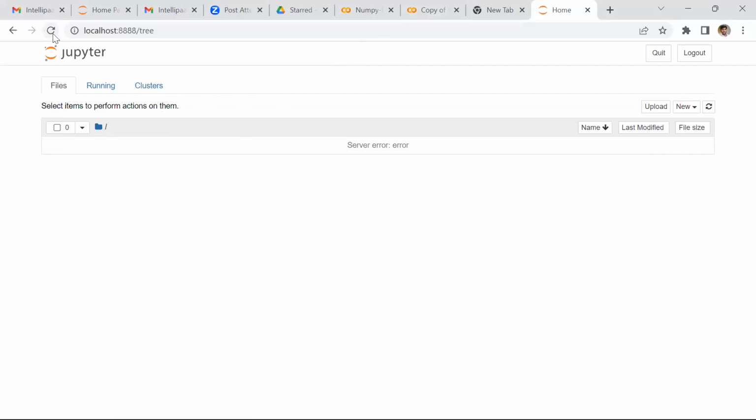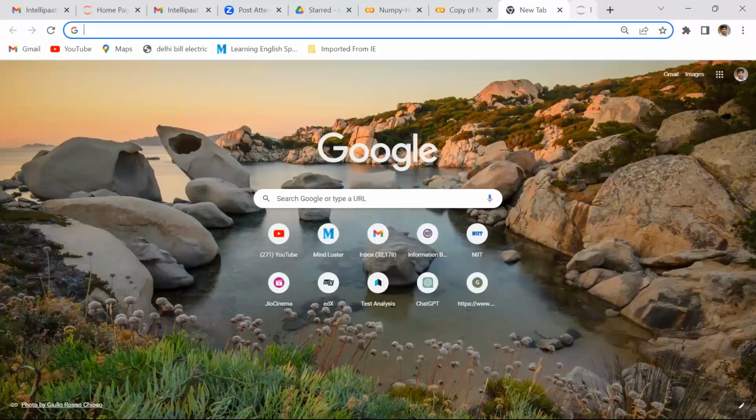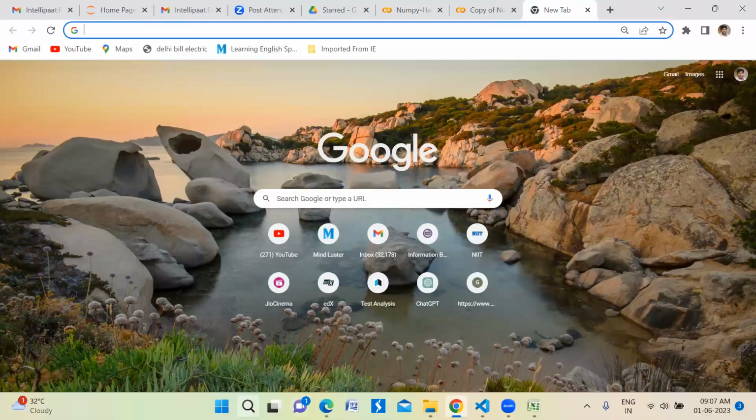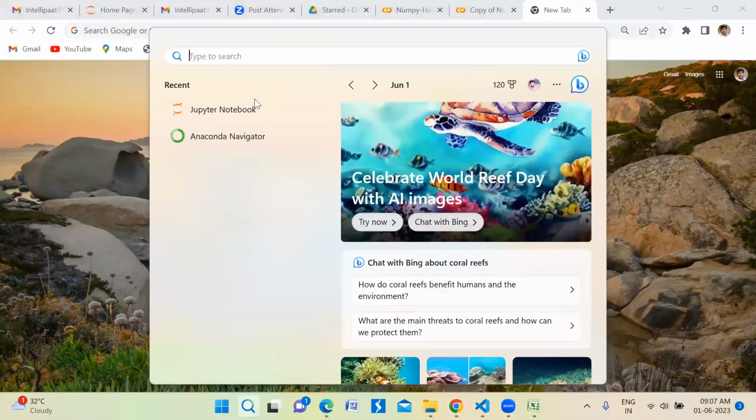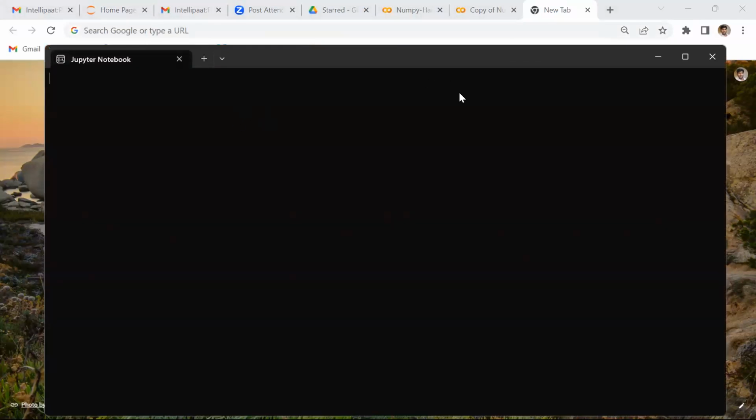Server error. Okay, localhost. Can you open Jupyter Notebook again, because I'm not able to see your search box.